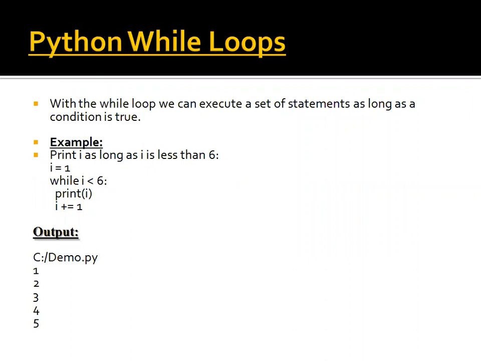With the while loop, we can execute a set of statements as long as a condition is true. We use the statements of the while loop when our while loop condition becomes true. In the example, print i as long as i is less than 6. We want to print the value of i, where i is less than 6, using a while loop. So first we put the value of i as 1. After that, we use a while statement with condition i less than 6.